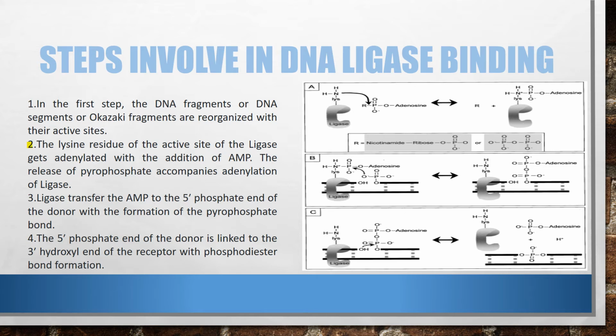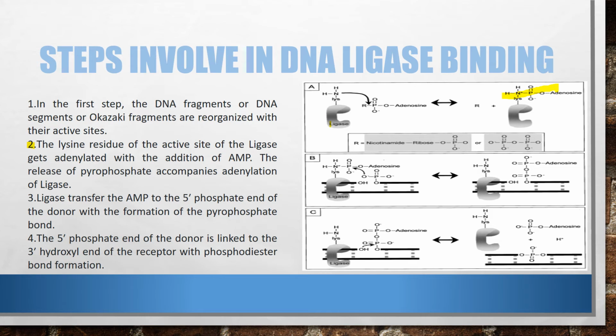And the second step is that the lysine residue of the active site of ligase gets adenylated with the addition of AMP. The release of pyrophosphate accompanies adenylation of ligase. Let's discuss these steps with the help of the diagram. That is the lysine residue of the active site of ligase. That reaction occurs and then forms a product. That product is the adenylated ligase, with pyrophosphate released.